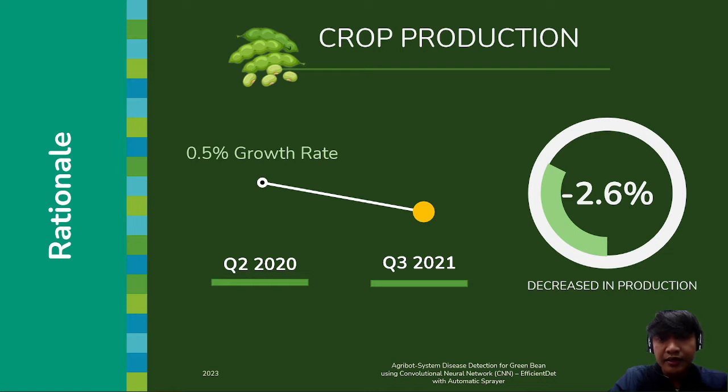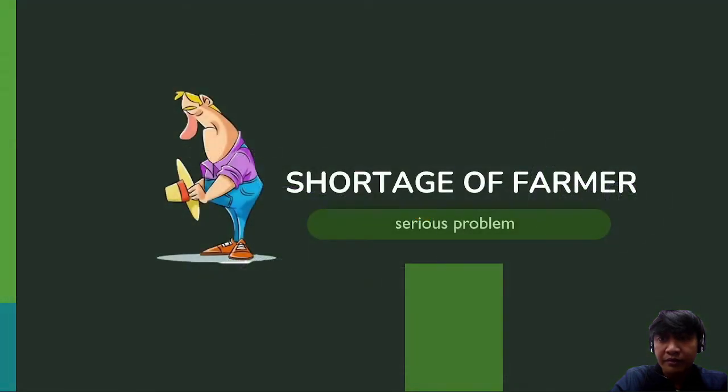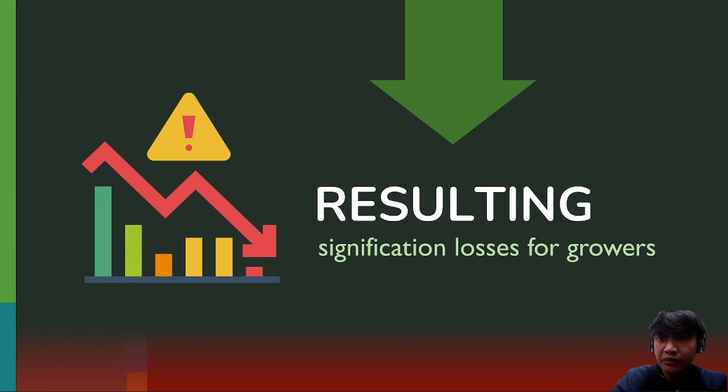So the researchers address these agricultural challenges in the Philippines using a CNN model, specifically the EfficientDet, that can detect disease of a plant and has an automatic pesticide spraying in our crops. One of the major problems is the shortage of farmers, wherein the farmers cannot monitor or don't have the time to inspect their crops in their crop field, resulting in significant losses for growers because of different diseases that may arise due to unmonitored crops.